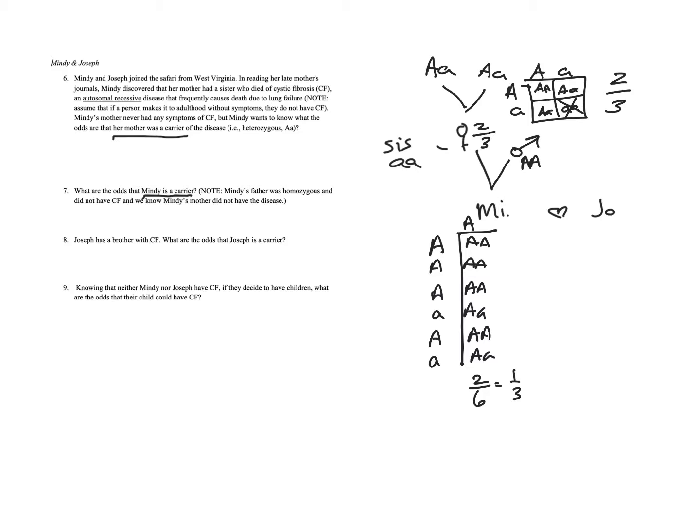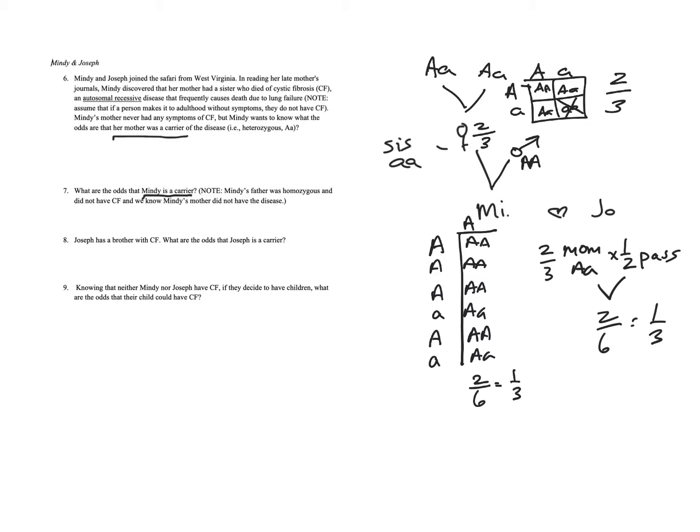The other way to do it is to say the only way that Mindy could be a carrier is if her mother was, and there's a 2/3 chance that mom was this, and then if she was that, then it's a 1/2 probability that she'll pass it. And so that also gives you 2/6 or 1/3.